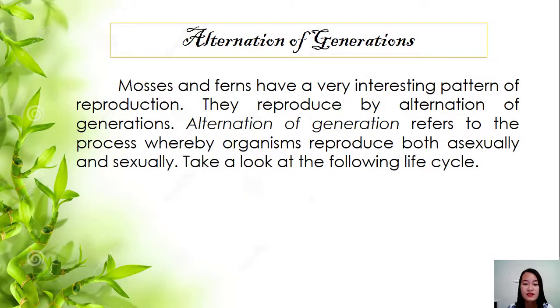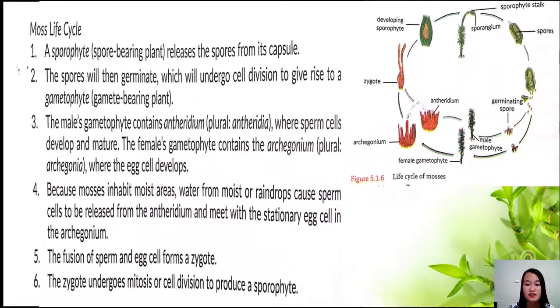Yan. So, alternation of generations. So, mosses and ferns have a very interesting pattern of reproduction. They reproduce by alternation of generations. Alternation of generation refers to the process whereby organisms reproduce both asexually and sexually. Okay. So, let us take a look.